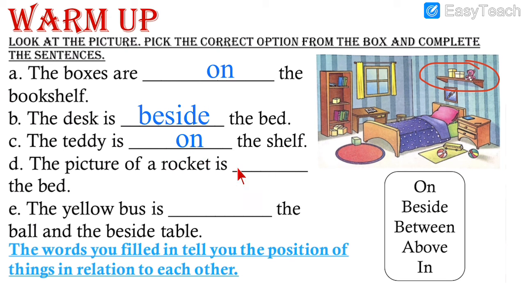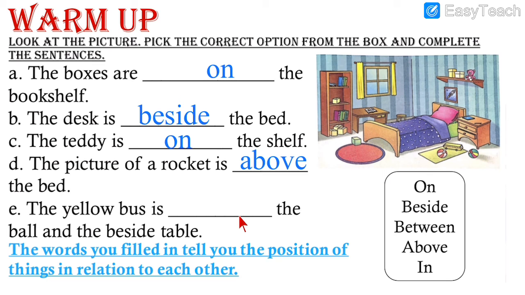Number 4. The picture of a rocket is dash the bed. See the picture of rocket is given. Where is it? Can you find the picture of rocket? See, I'll erase it. Then you can find the picture of rocket. I hope you can see now. The picture of rocket is above the bed. See, it is at a height. This is bed. And above the bed, there is picture of rocket. So this answer, above. Let's write A-B-O-V-E. The picture of rocket is above the bed.